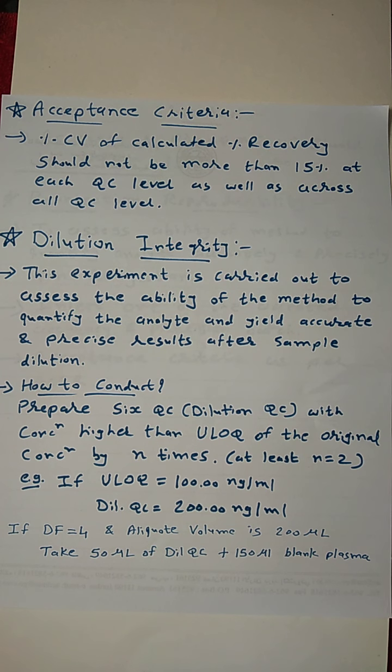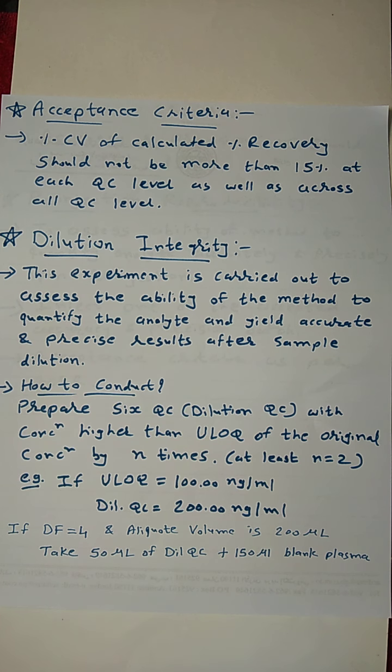As I told you previously, we will get some samples out of our calibration range. So for this, what will we do? We will dilute these samples. For example, if we get 150 nanogram per ml for some sample, we will dilute it so that it falls in our range.